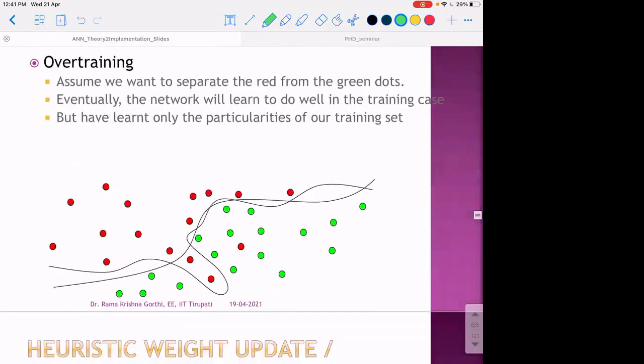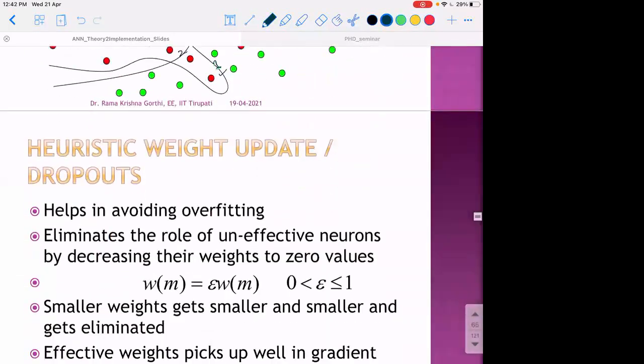As you can see here, the same is shown. If you consider this is 1 and this is 2, 2 is a more generic decision boundary than 1. And the number of hidden neurons required will be more if you want to come up with the decision boundary of 1 compared to 2 here.